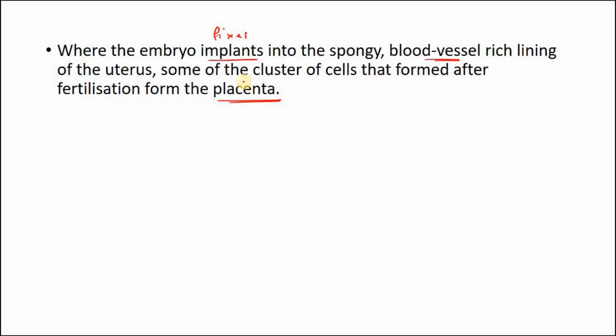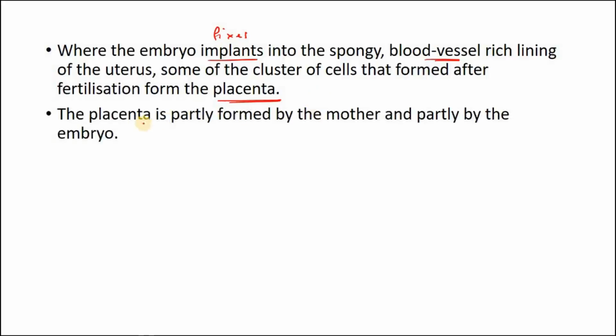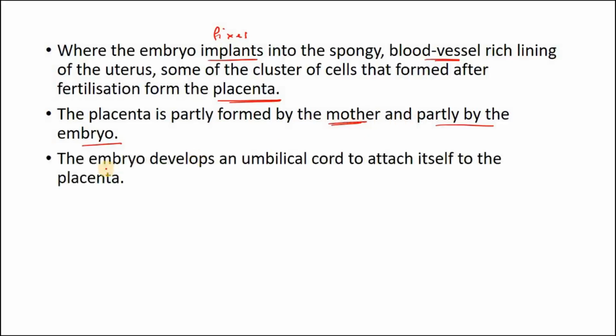The placenta is a part of the uterus, a part of the mother, and it feeds the baby. The placenta is partly formed by the mother and partly by the embryo. Right? It's a mixture of both. The embryo develops an umbilical cord to attach itself to the placenta. The embryo is joined to the placenta by the umbilical cord.